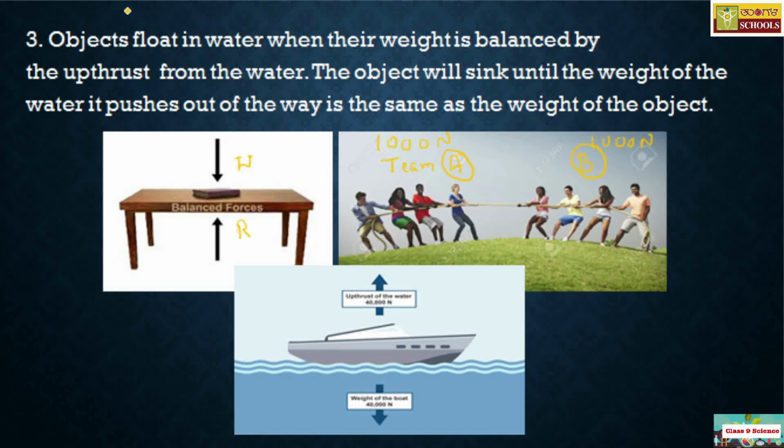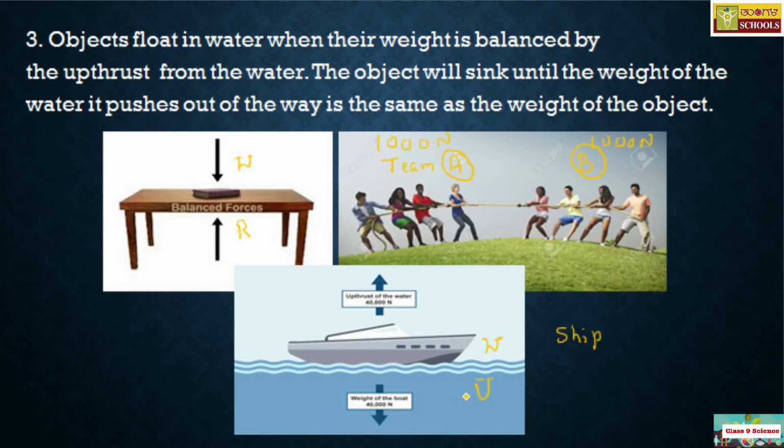And in the third example, objects float on the water, like a ship, when their weight is balanced by the upthrust from the water. You will come to know about the thrust part later in the syllabus. When the object floats in the water, what does it mean? In this case the example is a ship. The ship is our object. The ship floats inside the water, that is balanced. Its weight W is balanced by the upthrust U.